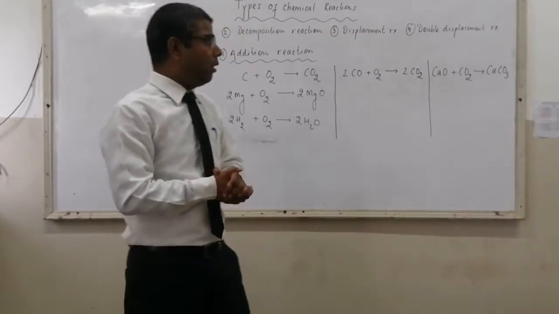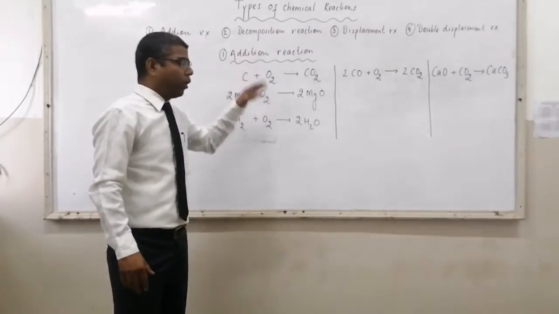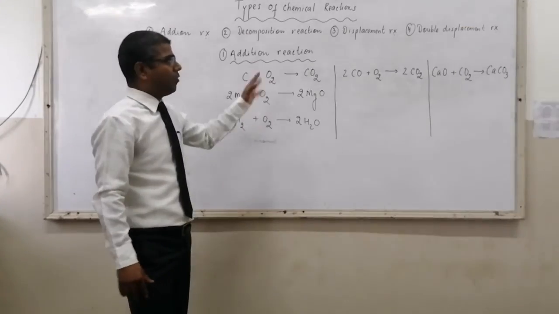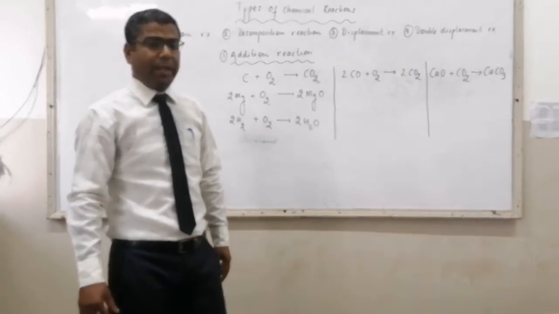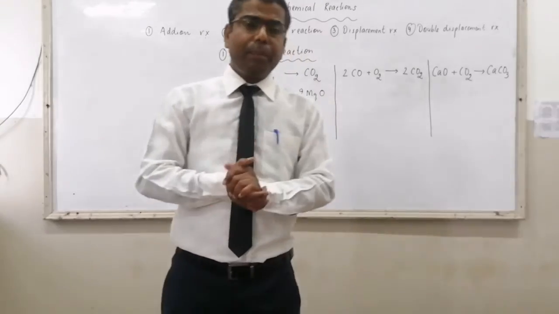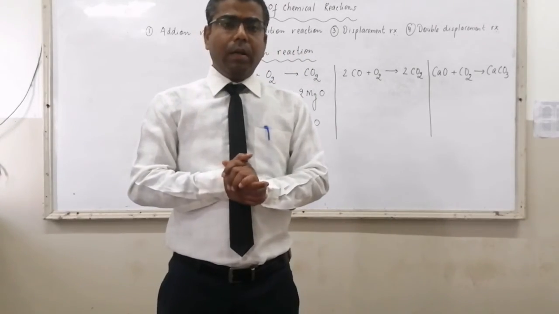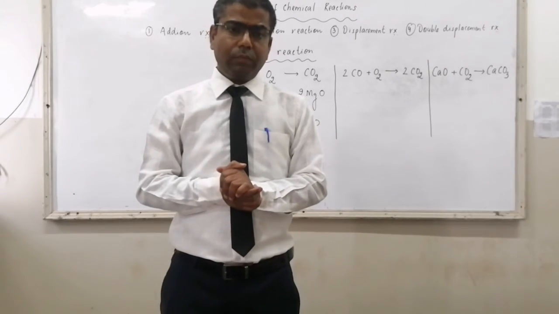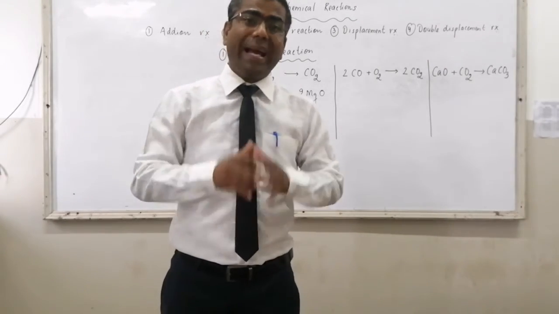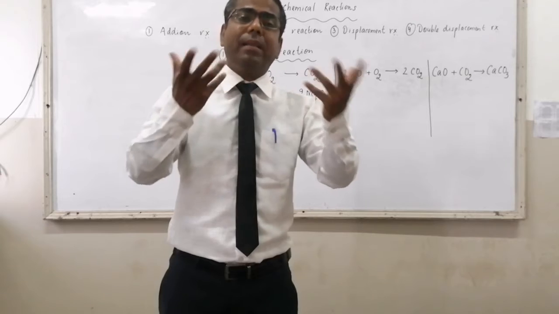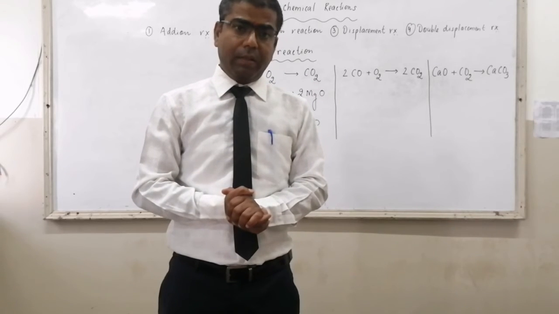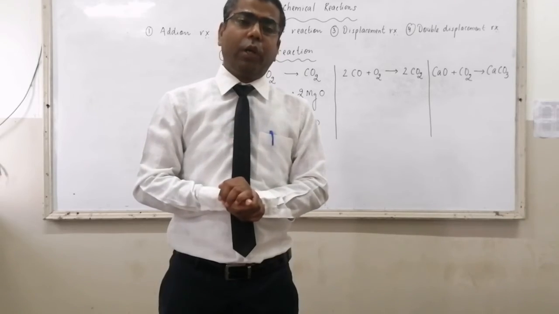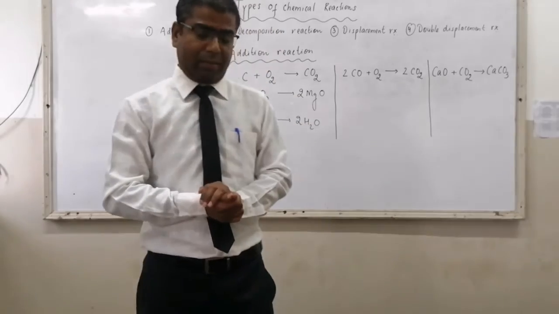In next lecture, we will talk about decomposition reaction, then we will move to displacement reaction, and last we will move to double displacement reaction. Remember, after the completion of chemical reactions, we will see balancing of chemical reaction, how to balance a chemical reaction. Remember there, all the chemical reactions follow the law of conservation of mass.